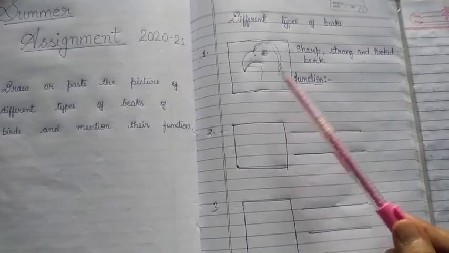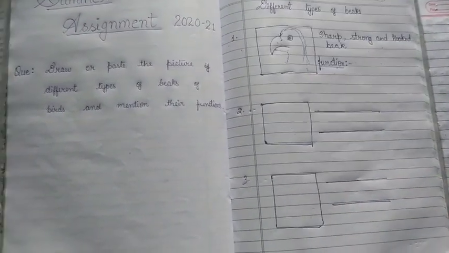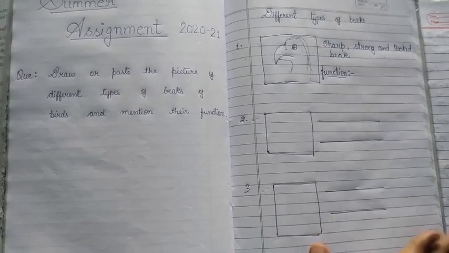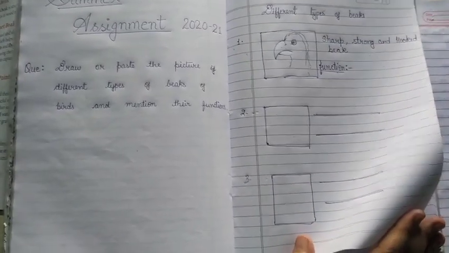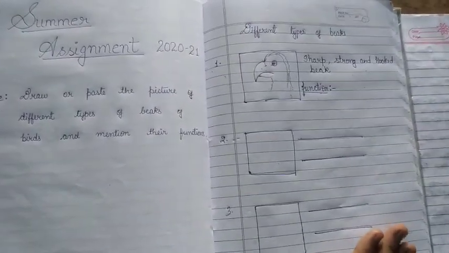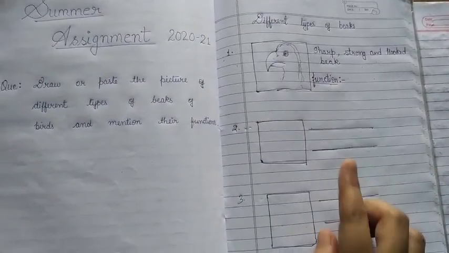Okay, and this is the way to solve the summer assignment in your general science classwork copy. Don't do it anywhere else, and make sure you use a pencil only for writing the question, the function, beak, and types of beaks.